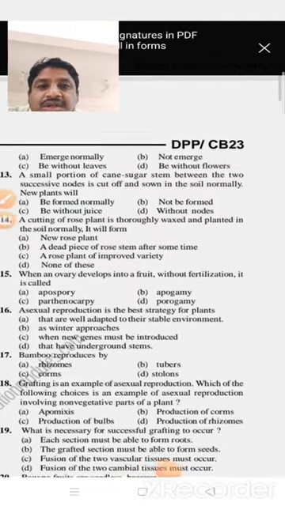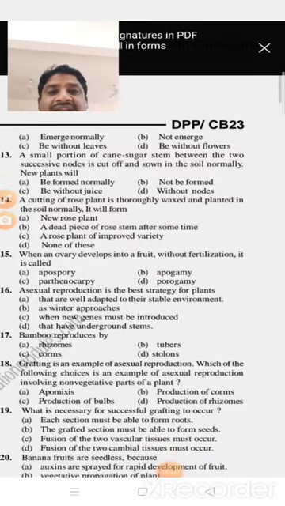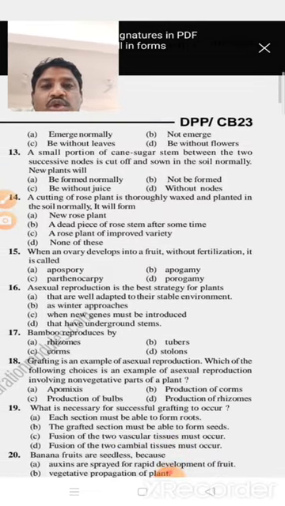Next, a small portion of sugarcane stem between two successive nodes is cut off and sown in the soil normally. Will a new plant arise or not? Option A be formed normally, option B not be formed, option C be formed without juice, and D without nodes.